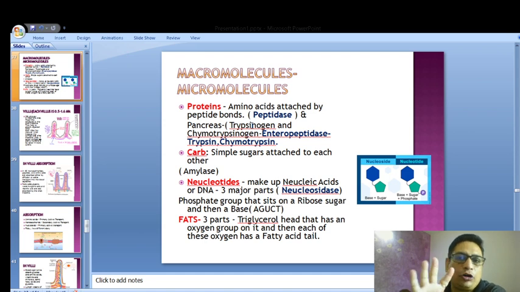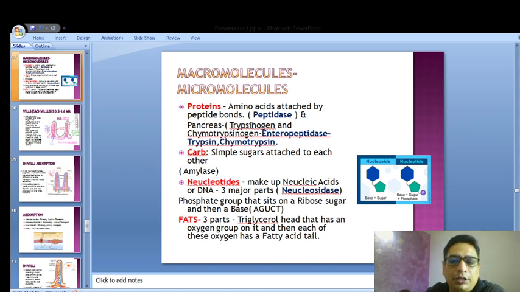So there are 4 macromolecules. You know that, right? One is the protein. The second is the carbohydrate. We can call it carb in short form. The third is nucleotides, which makes up the nucleic acids, DNA. The 3 major parts we will discuss later on. So first is protein, the second is carb, the third is nucleotides, and the number 4 is, yes, right, fats.